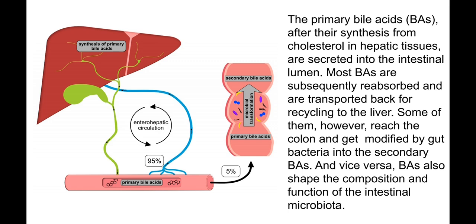Most of these primary bile acids are reabsorbed already in the thin gut and then reused, but some amount of the primary bile acids gets to the colon and is changed by bacteria into so-called secondary bile acids. If they are changed, they can also get to the bloodstream, and that is not so good, because the secondary bile acids can damage the liver.